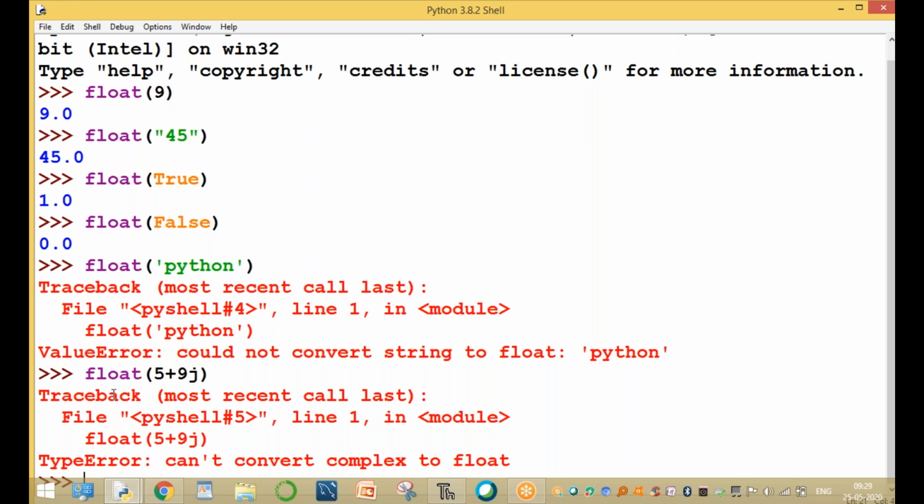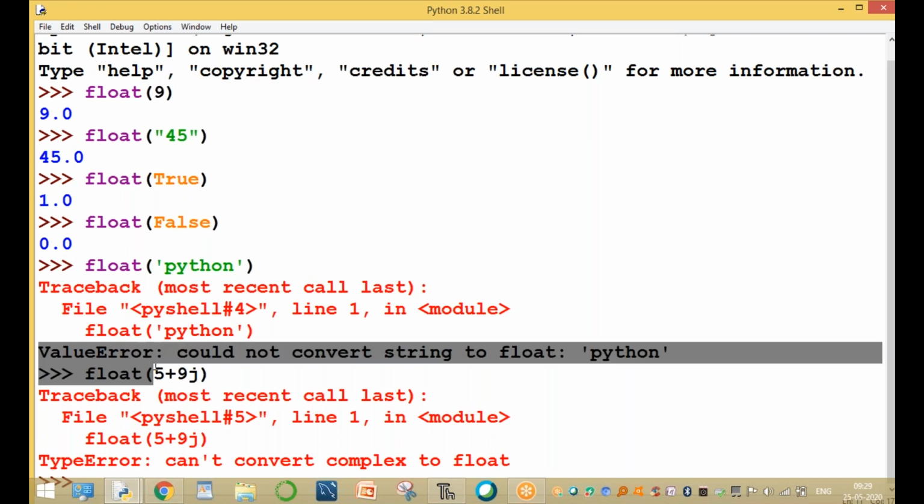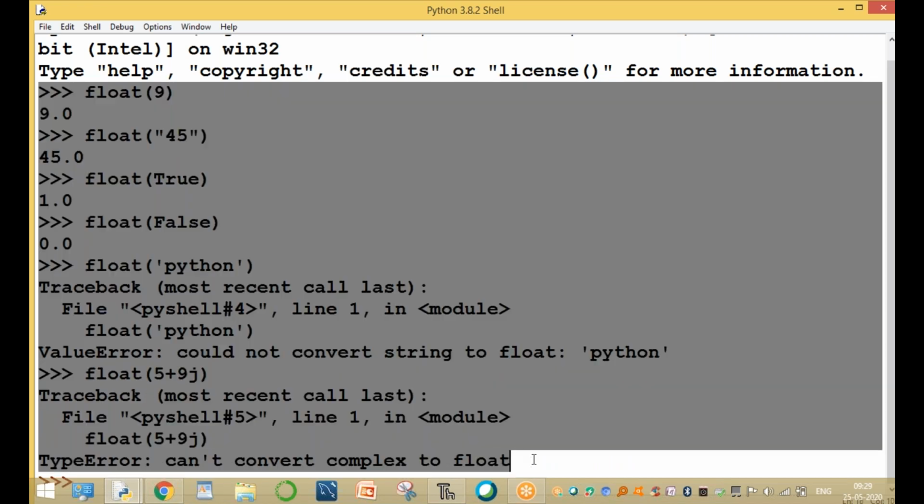This is a complex data type. Here the output is an error: cannot convert complex type to float type. A string converts, but the string value must be digits without alphabets. Otherwise it displays the value error, or the type error.